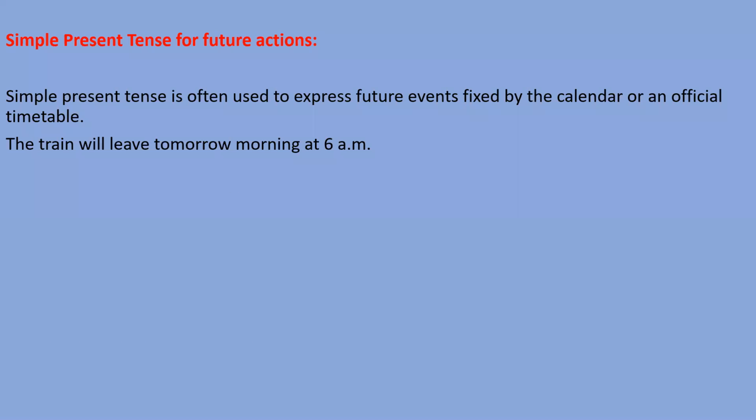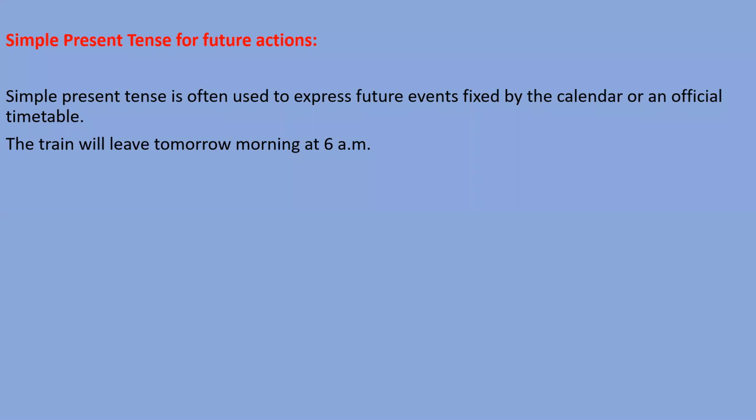Let's understand. Suppose that I need to say the train will leave tomorrow morning at 6 a.m. It's a fixed time of the train. So I say about the tomorrow timing and I say about the train. The train will leave tomorrow morning at 6 a.m. जो ट्रेन है कल वो 6 बजे यहाँ से लीव करेगी. So I can use future tense also.